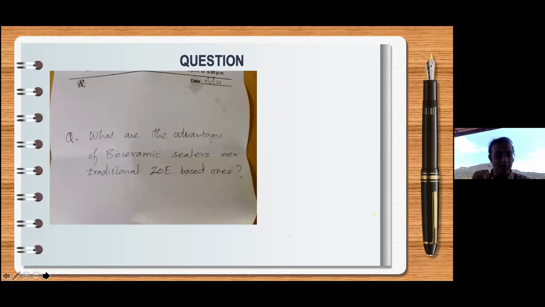So prefer to use bioceramic sealer whenever possible. Bioceramic sealers are actually fillers, so ideally they fill up the canal and that's it. But we still use a GP point, because the GP point makes it a soft core, and whenever required you can utilize this soft core. If you are going to do a post and core preparation, you should have a soft core so that removal of this filler or sealer is easy. The second thing is, whenever you want to do retreatment, that is again possible.